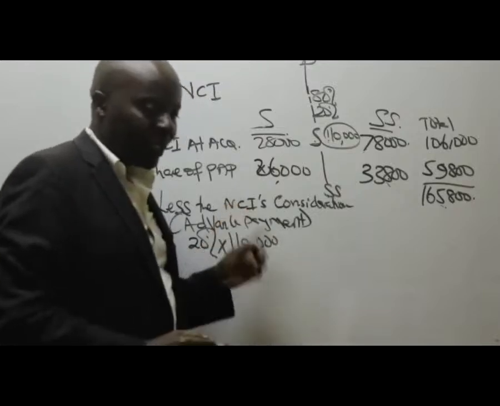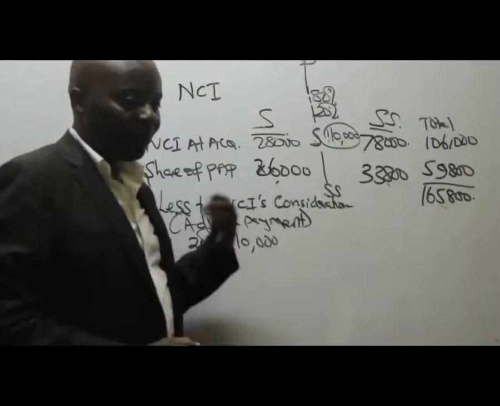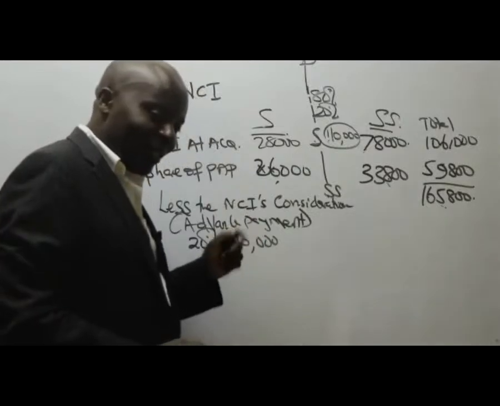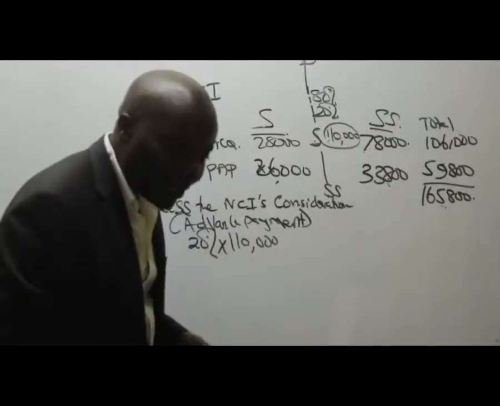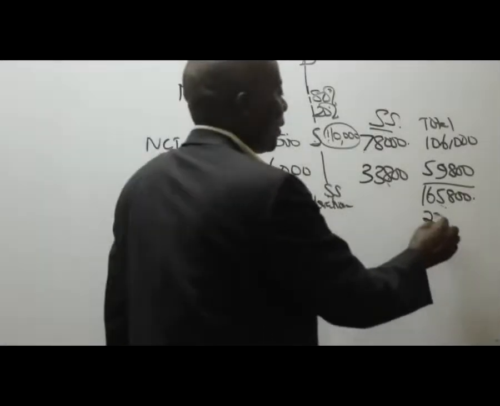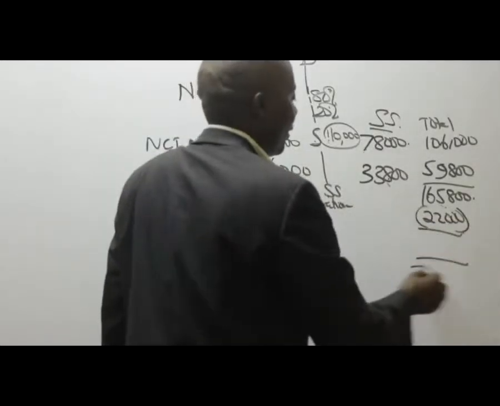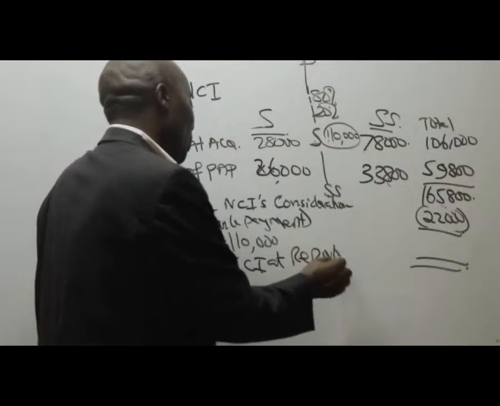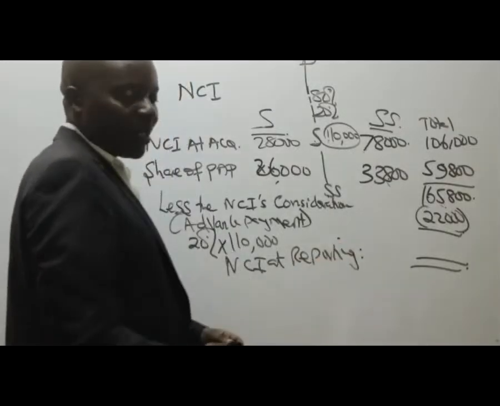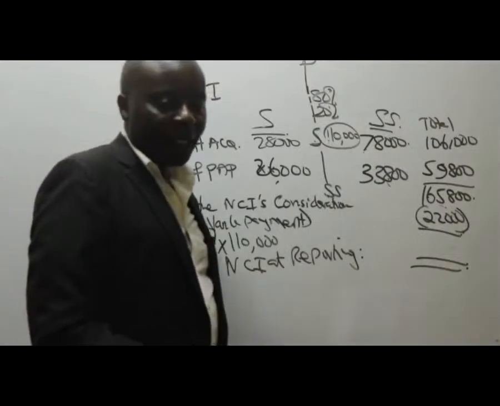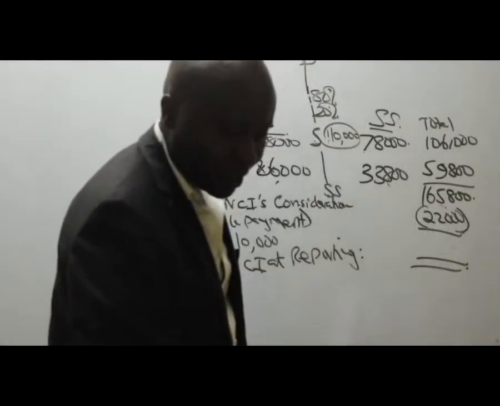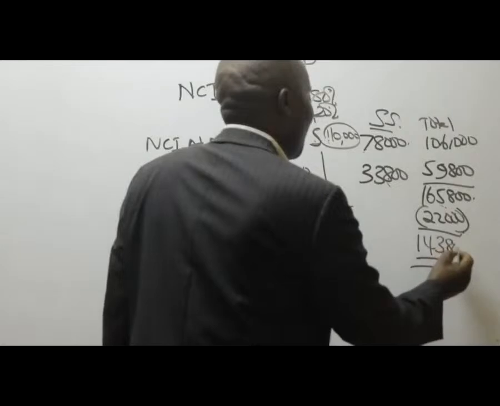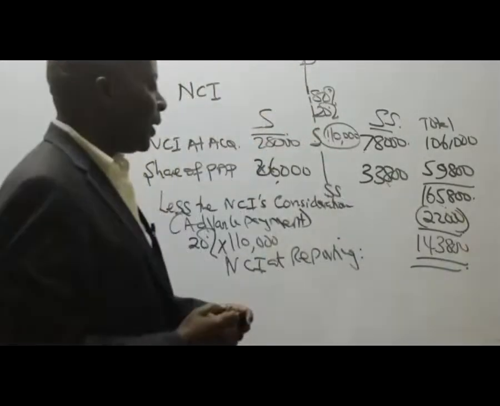You may not understand this very well, but it is something that will really come up. You'll understand it especially when you are doing the financial statements. But always remember that 80% on a summary, 22,000. So this 22,000 is what you bring here, and give me the NCI at reporting. I'm not afraid of this; as we move on, you will understand. So NCI at reporting gives me 143,800. Please double underline this figure. This is a very important figure. Now listen here.